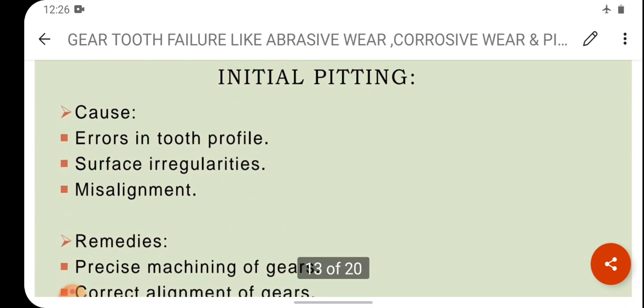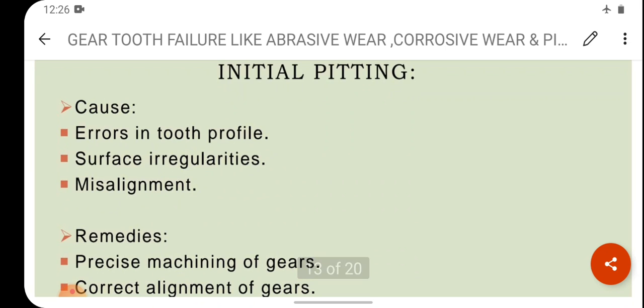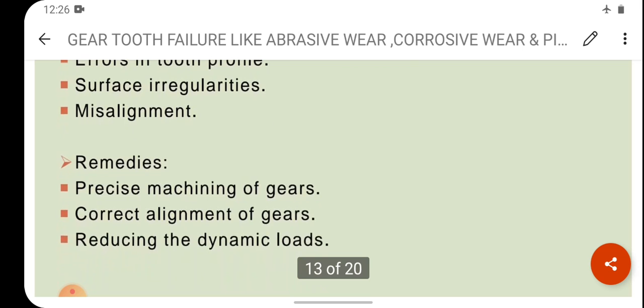Now, causes of pitting, that is initial pitting. Causes is errors in tooth profile. Tooth profile अगर different है, error है, तो this is the cause of initial pitting. Surface irregularities or misalignment. Remedies are as follows: precise machining of gears. Second one is correct alignment of gears, and third one is reducing the dynamic loads on the gear.